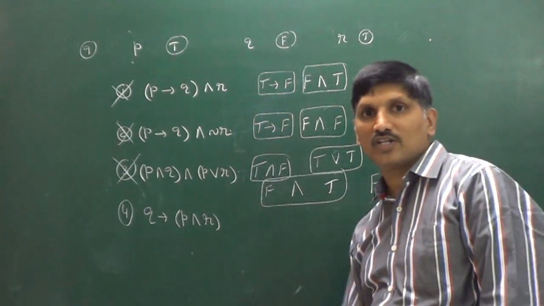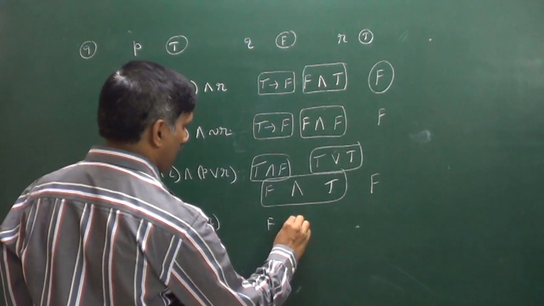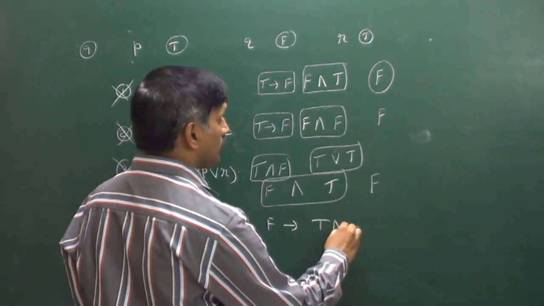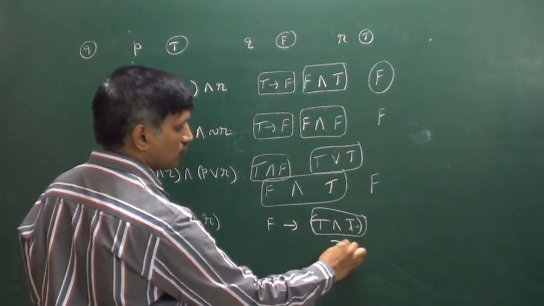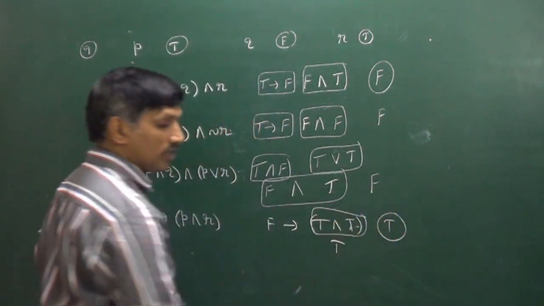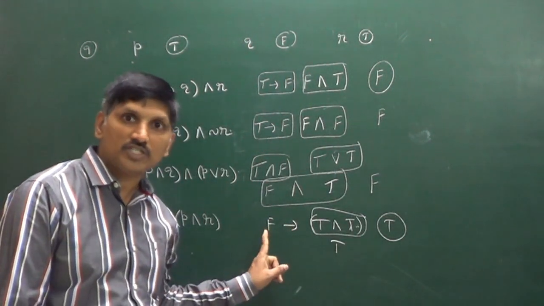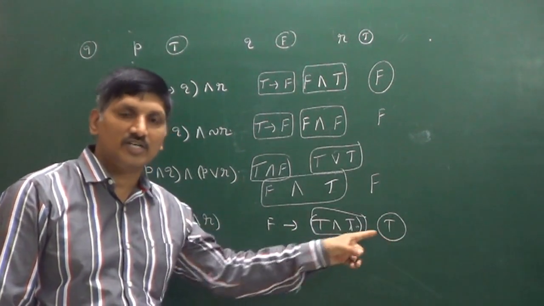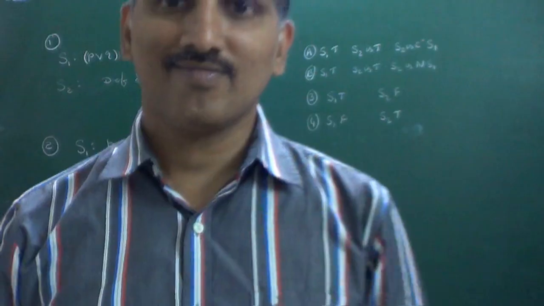That's why we can go for the last option. Q is false implies P and R. P is true and R is true. Between these two what we have to write? It is true only. Now false implies true, you will get a true only. Because implies is false only when first statement is true, second statement is false. Then only it is false. That's why it is a true statement. So fourth option is correct.